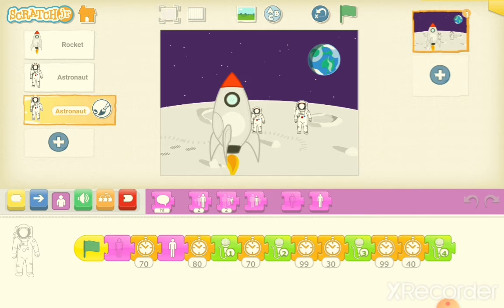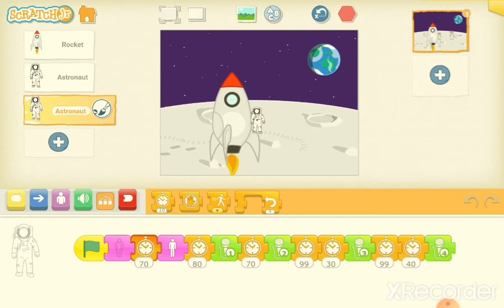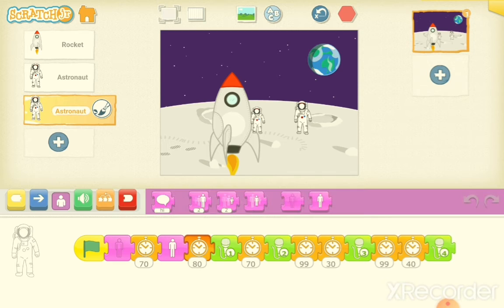The third is wait, and that is in the control block. This is of the control category. And after this we have a sound, and after this there is only the recording, "I'm so excited." Only the recording is there.